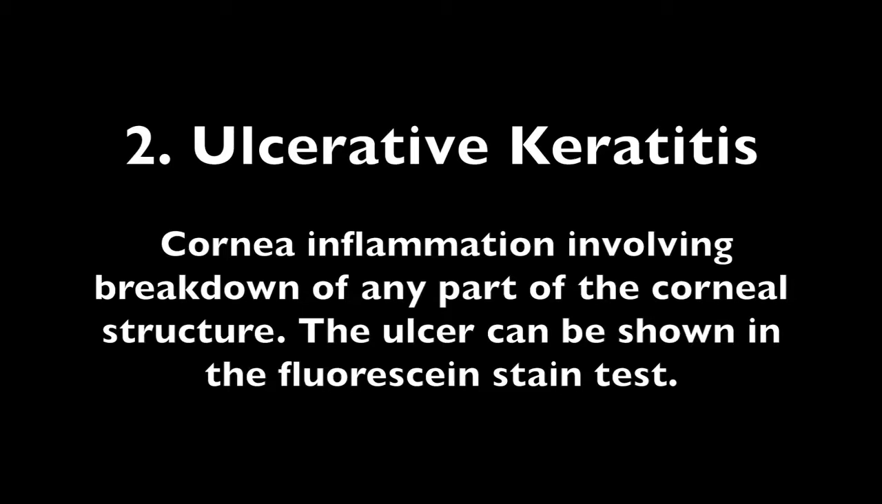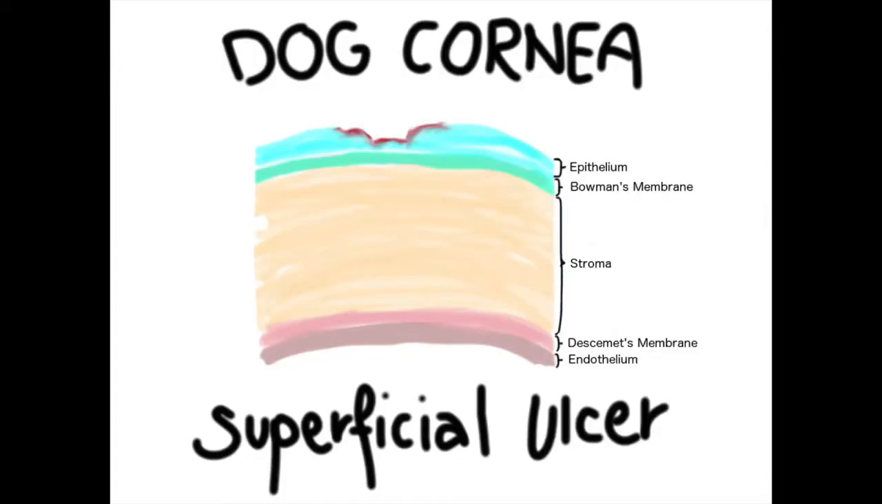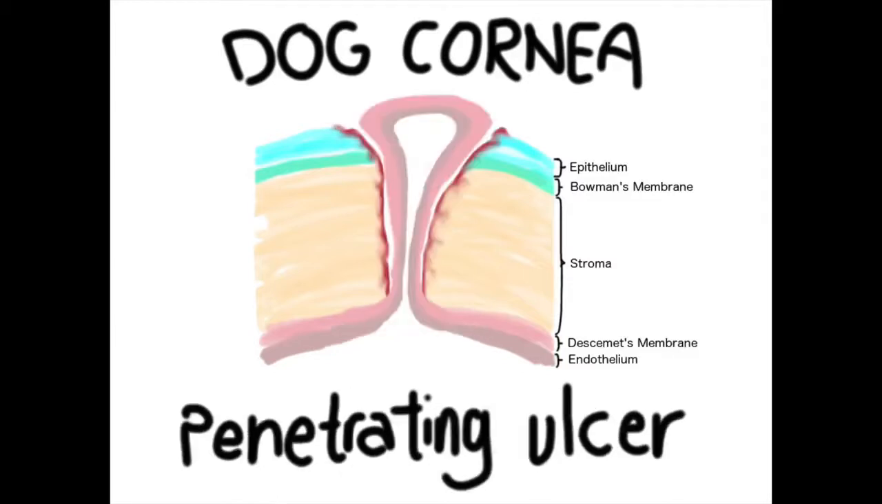As the stroma is exposed in ulcerative keratitis, fluorescent dye is retained and can be used to show the corneal ulcer clearly. Ulcerative keratitis can be split into 3 types: superficial ulcer, penetrating ulcer, and perforating ulcer. This illustration shows a superficial ulcer involving only the epithelium. This illustration shows a penetrating ulcer. The stroma has been penetrated, and the Descemet's membrane bulges out because of pressure from the liquid in the eye.